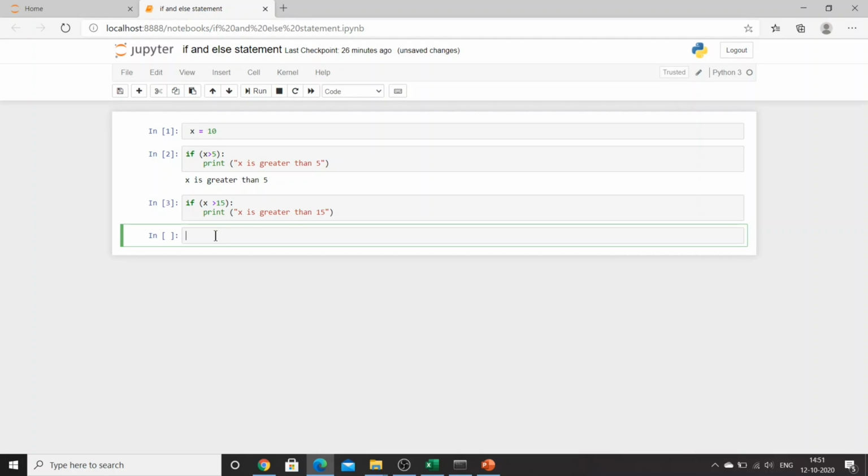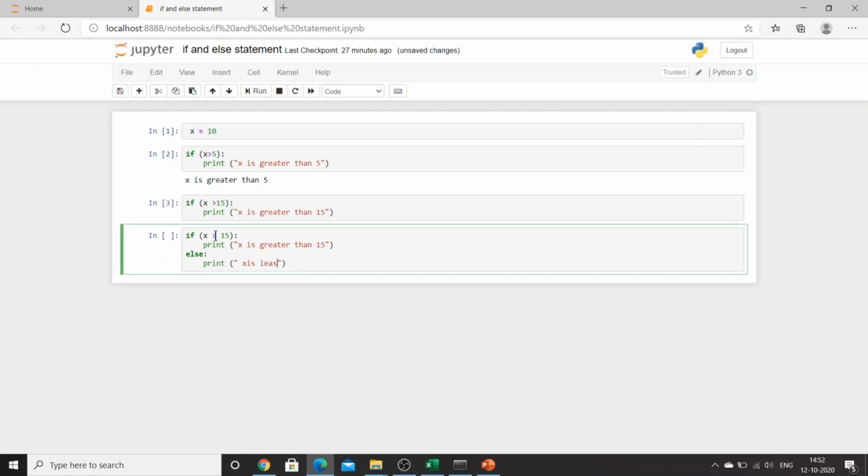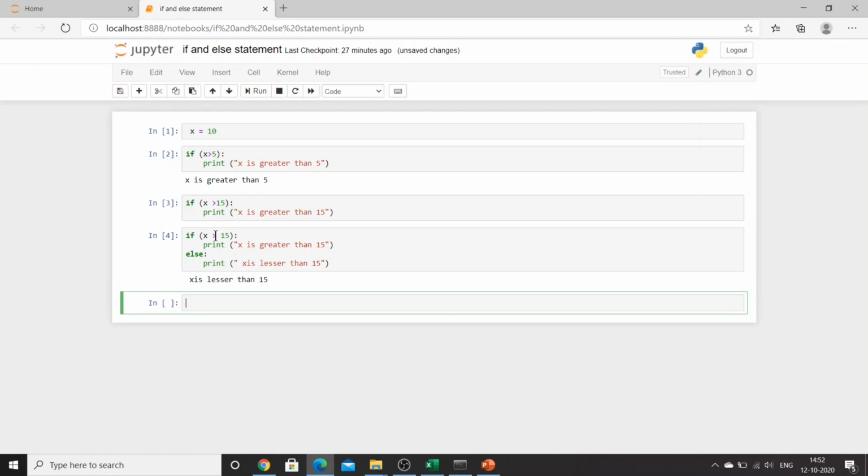So what we'll say, we'll use else statement. So I'll say if x greater than 15, print "x is greater than 15", and I'll say else. If x is not greater than 15, then what will you print? Print "x is lesser than 15", right? Let's print it.